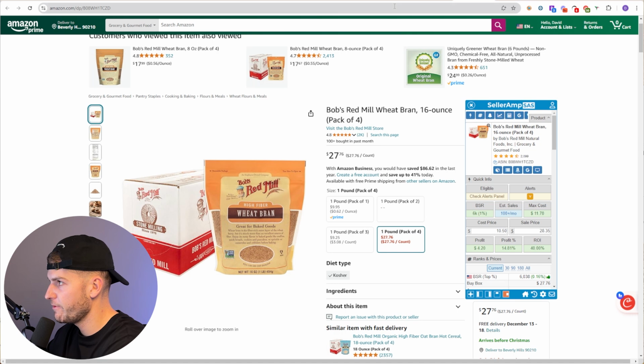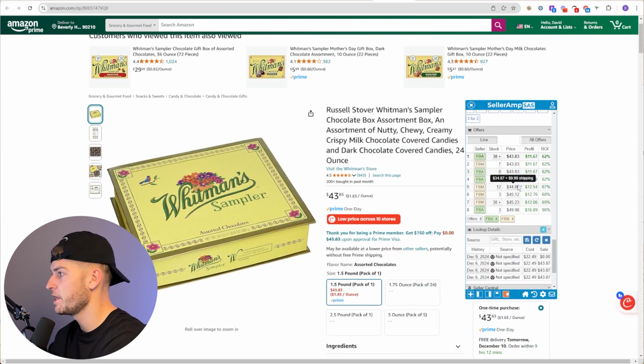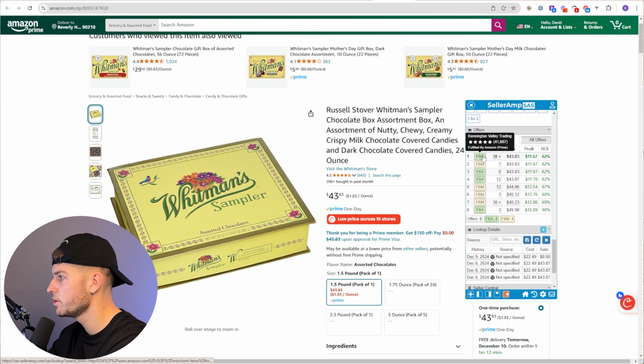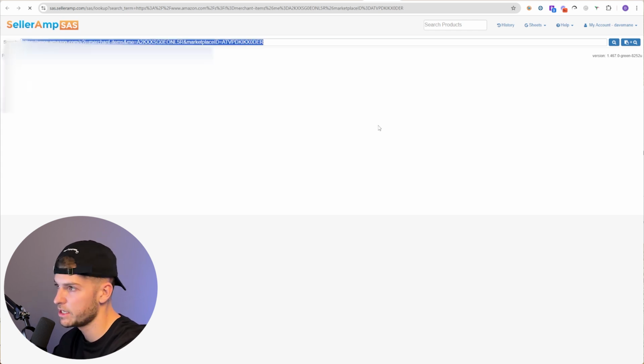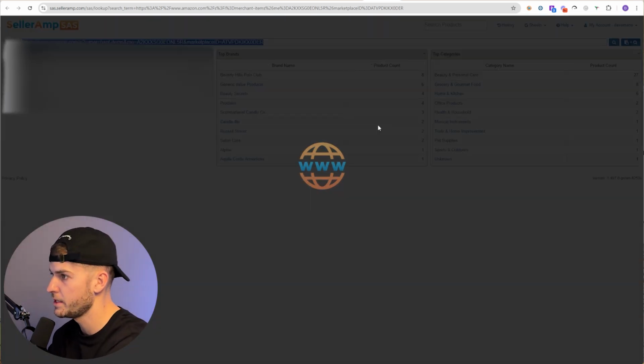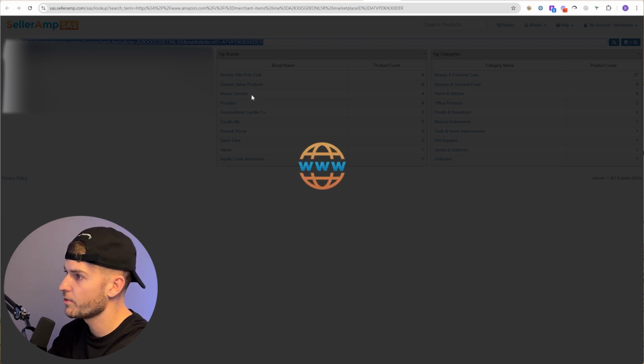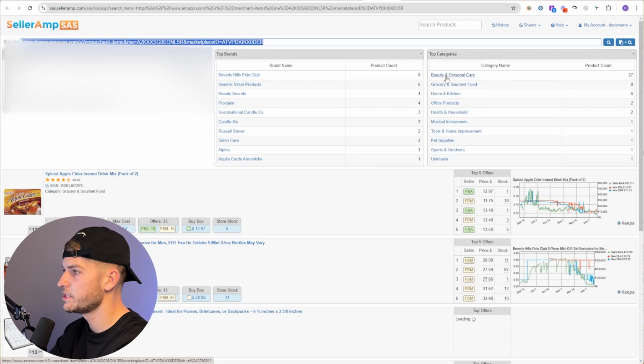But let's say we find a product like this from Walgreens and we want to find more products potentially from Walgreens or other arbitrage products. What we can do is come into SellerAmp and see some other sellers in here and open up some of their stores and begin sourcing and seeing what else they have, right? This is the reverse sourcing method, where essentially we're just copying other sellers that are on these listings that we're selling. So we can see right here that this seller has all these different categories.